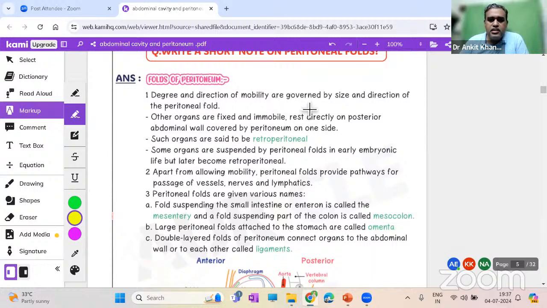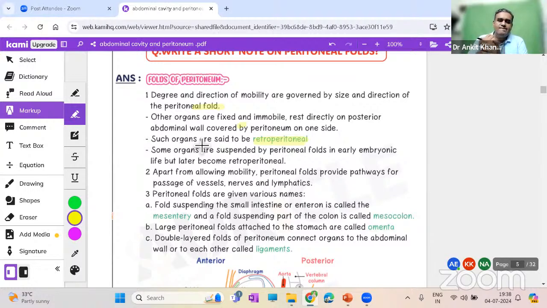So the degree and direction of mobility are governed by the size and direction of the folds, obviously. Other organs are fixed and some are mobile. I told you what retroperitoneum is: the organs which are only anteriorly covered by the peritoneum are retroperitoneal. Let me give you an example. Imagine if you place a hanky over your face, and your face becomes retroperitoneal. Imagine your hanky to be the peritoneum.